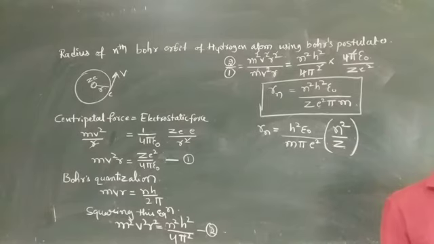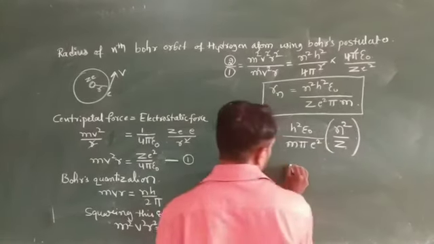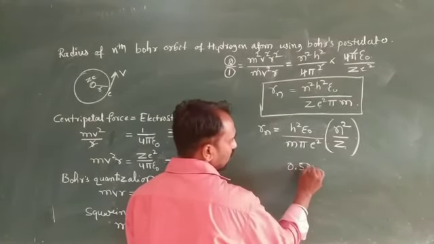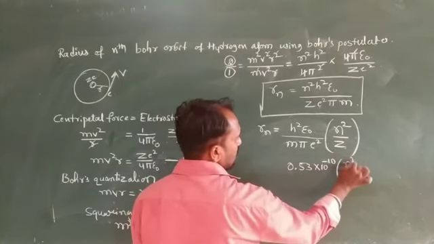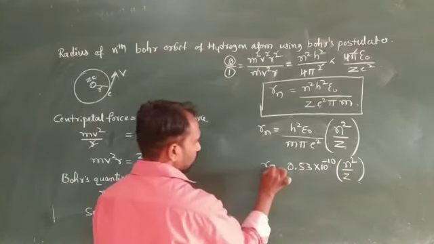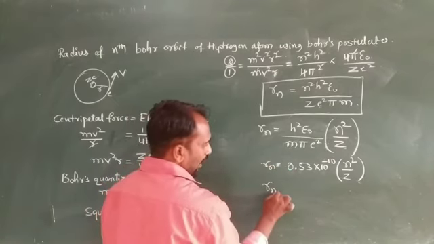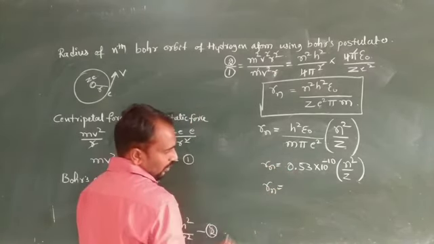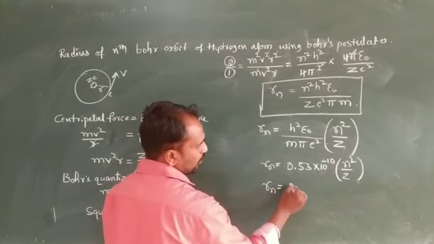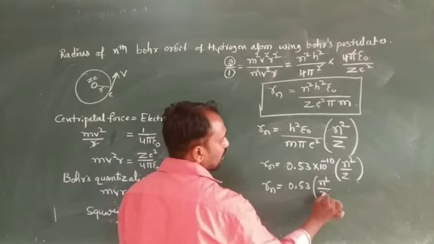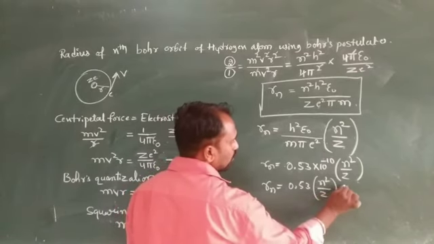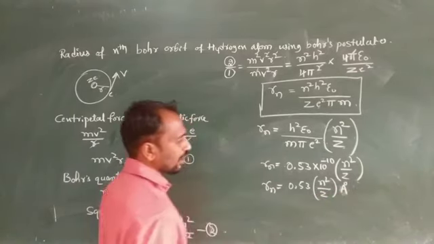When we put these constant values, we get 0.53 angstrom, that is 0.53 into 10 power minus 10 into n square divided by Z. Otherwise, Rn, the radius of the nth orbital, is 0.53 n square divided by Z into 10 power minus 10, which means angstrom.